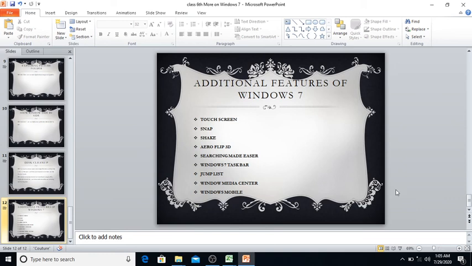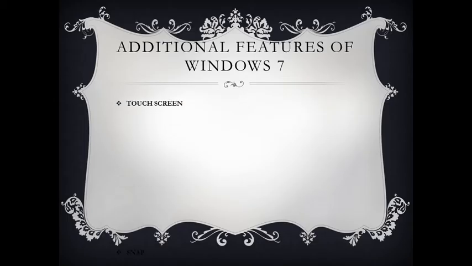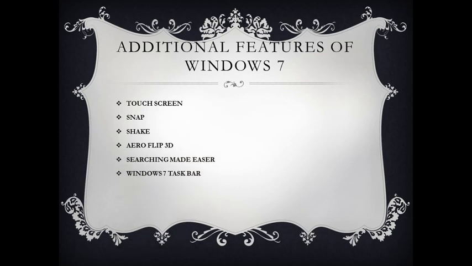Fine. Now next we will see Windows Media Center. What is this Windows Media Center? Windows Media Center is basically used for watching TV, movies and other video content on our PC easier than ever. With a cable connection, we can watch and record TV shows. Fine.